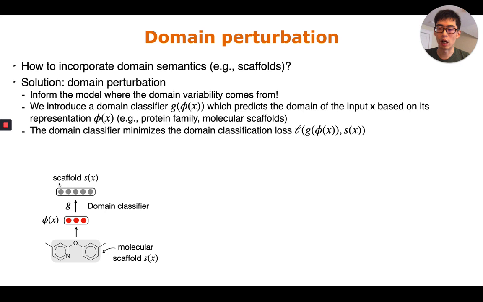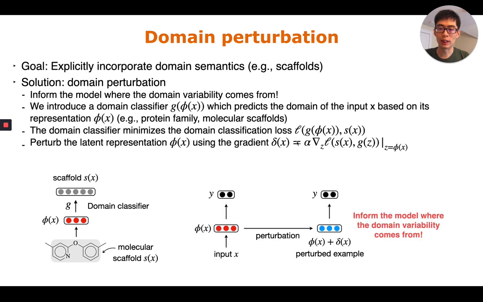Here the output could be protein family or molecular scaffolds, and the domain classifier minimizes the domain classification loss with respect to the ground truth domain label. Based on this domain classifier, I can perturb the latent representation phi x using the gradient delta x, which comes from this domain classification loss. This will give you a set of training perturbed examples, phi x plus delta x, which informs the model where the domain variability comes from.